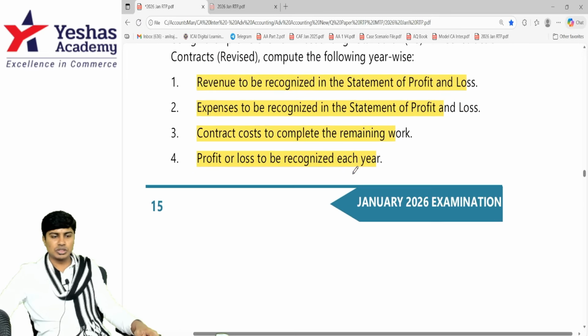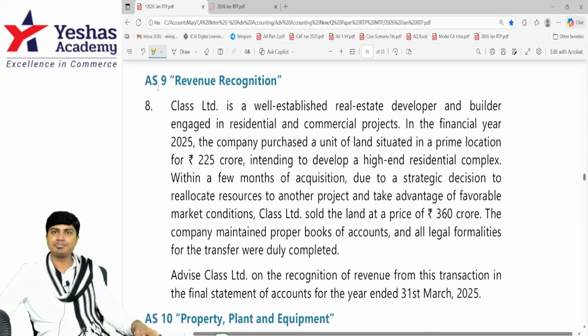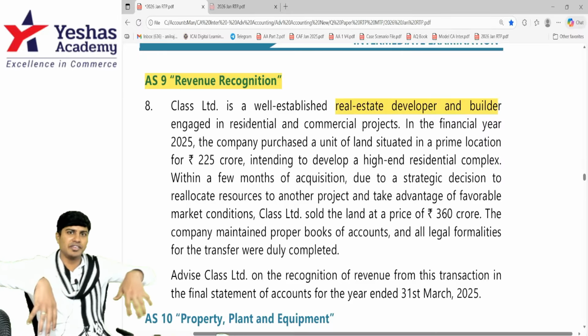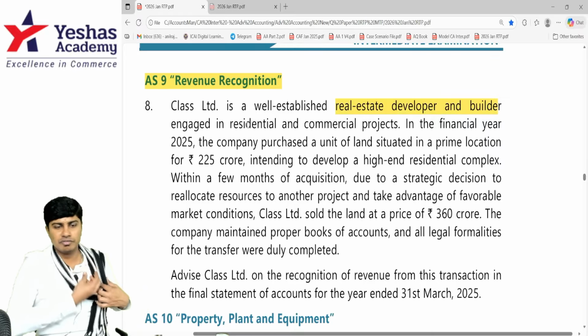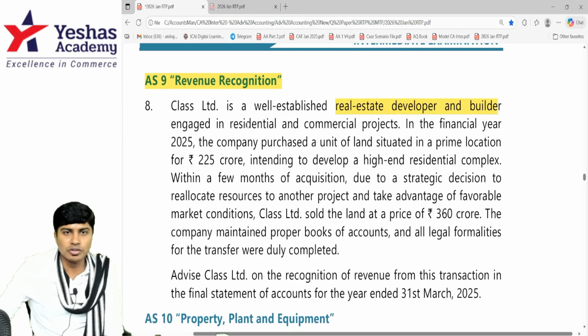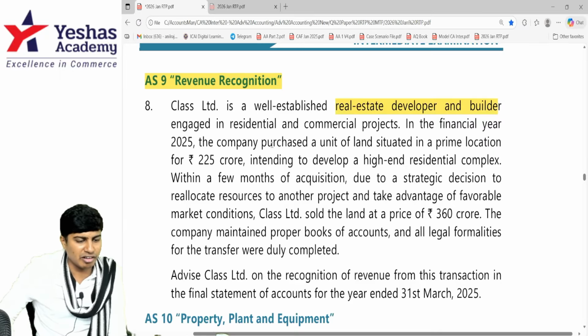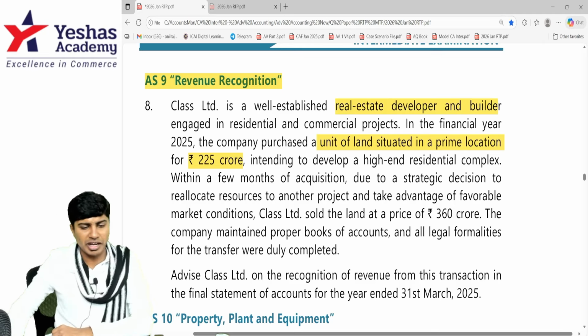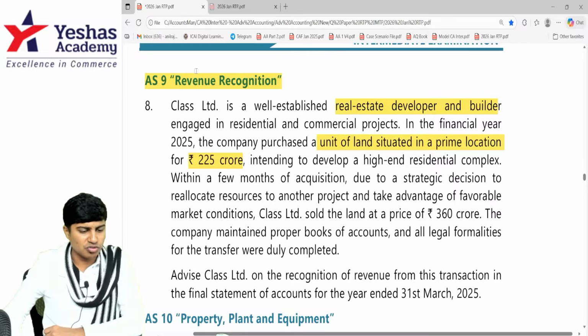Let's go to the next question. Next question is question number 8, accounting standard 9, revenue recognition. Class Limited is a well-established real estate developer and builder engaged in residential and commercial products. In the financial year 2025, the company purchased a unit of land situated in a prime location for 225 crore, intending to develop a high-end residential complex within a few months from the acquisition.